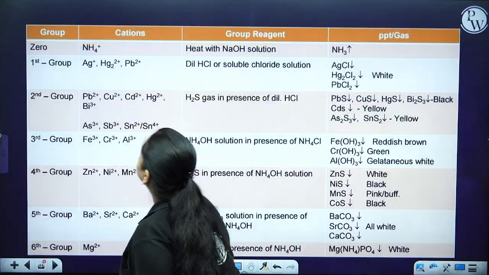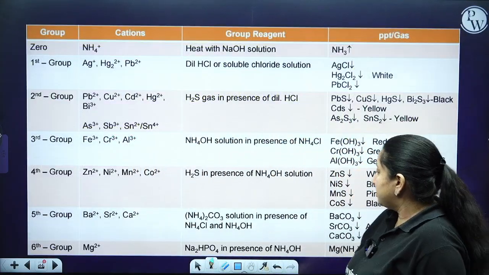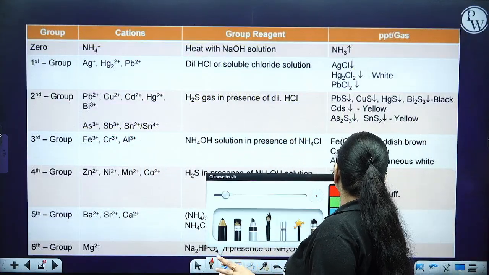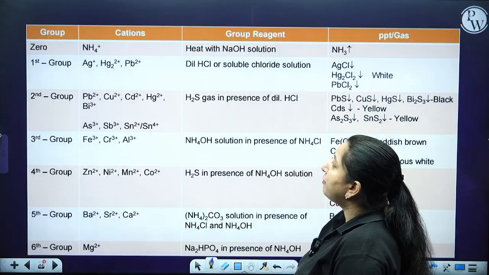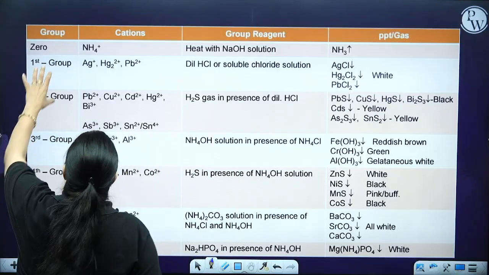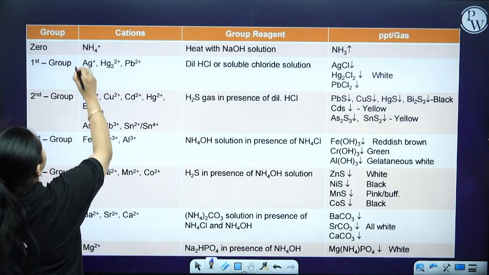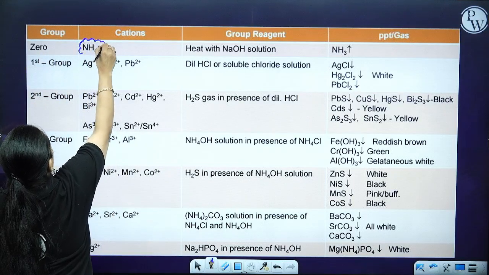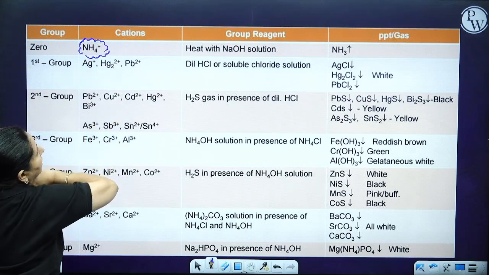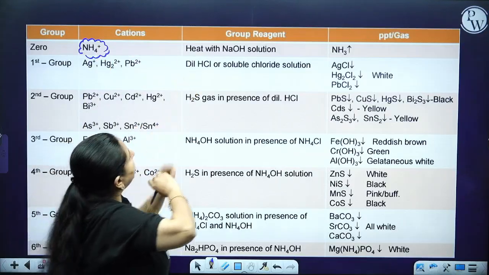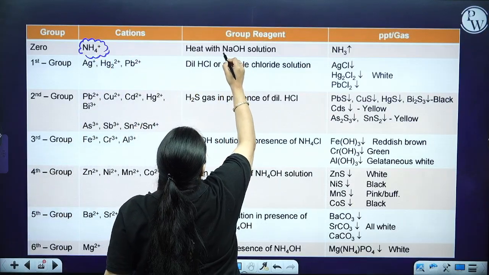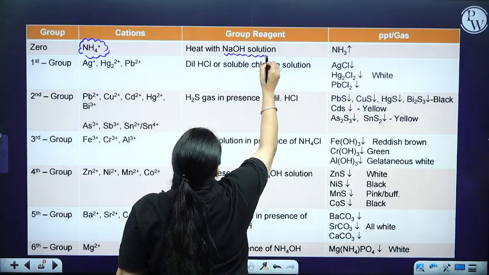Now, suppose I am having a zero group. In the zero group, the cation which is present is the ammonium ion. Now the group reagent over here is, heat with NaOH solution.